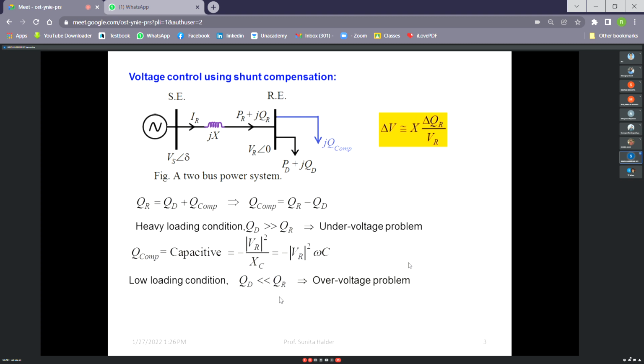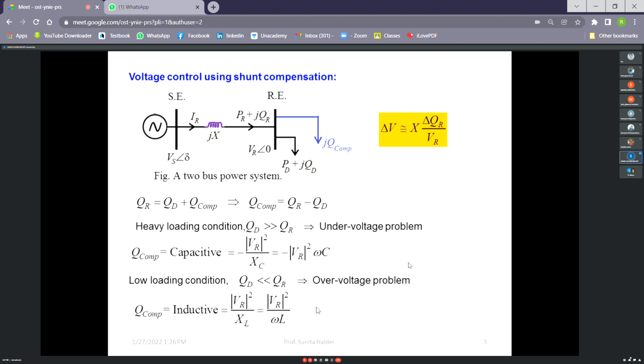When the reactive power demand is less, it will create an over voltage problem, because the voltage will rise, since the reactive power demand is less than the reactive power supplied. So here actually del QR is negative. That's why del V will be negative. So there will be a voltage rise. For that reason, in that case, the Q comp will be inductive, right? So it will be this one, B square by XL.